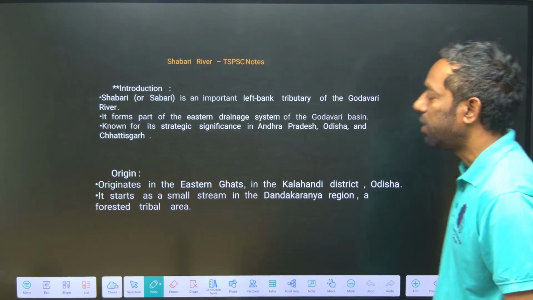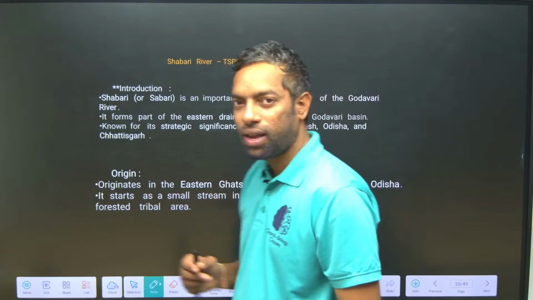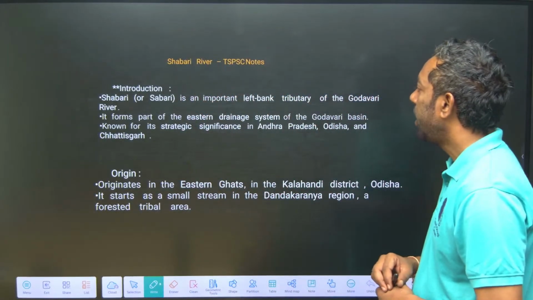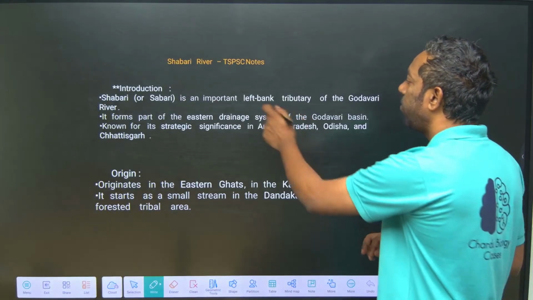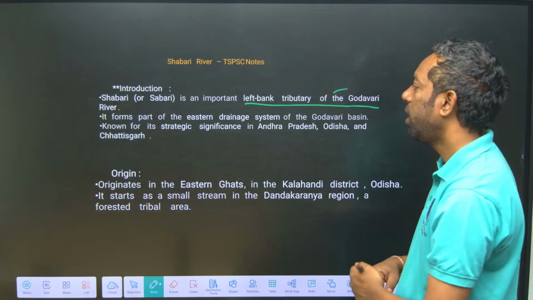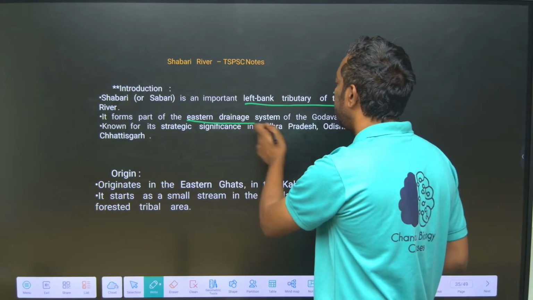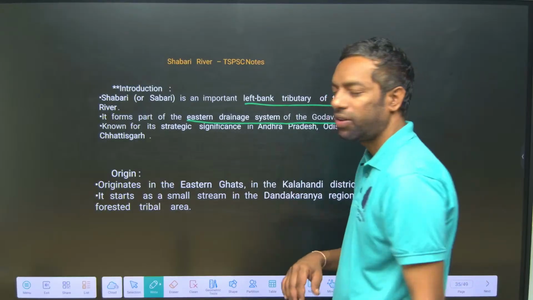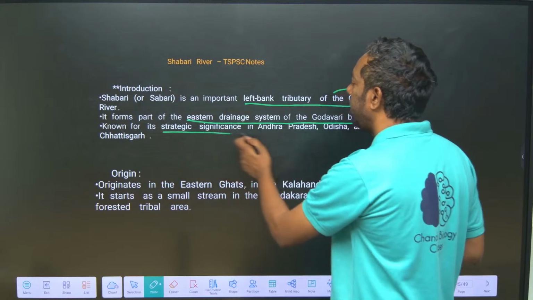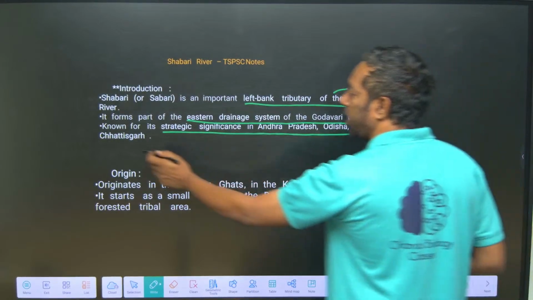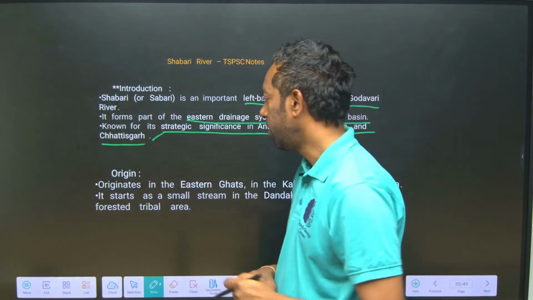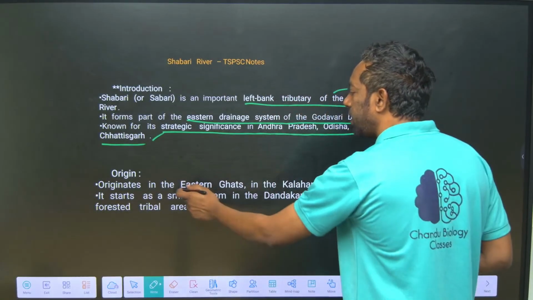Next river is the Shabari. Shabari is an important left bank tributary of the Godavari, directly a left bank tributary, in the eastern drainage system of the Godavari basin, from west to east. It is strategically significant in Andhra Pradesh, Odisha and Chhattisgarh. It originates in the Eastern Ghats.